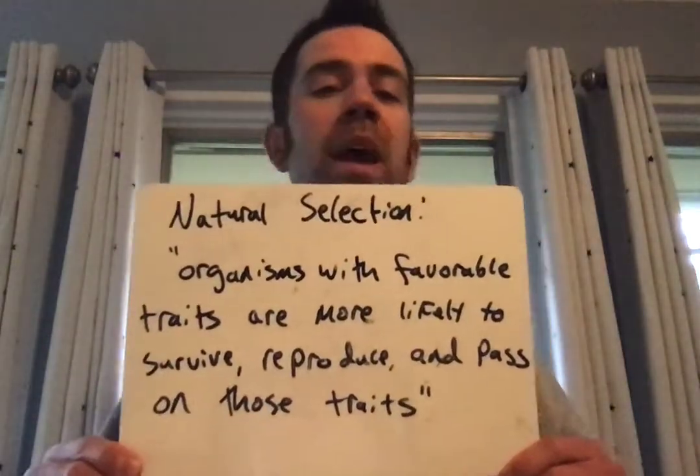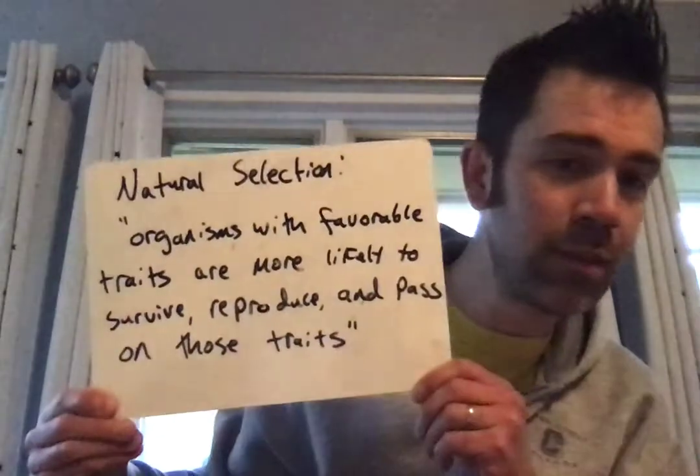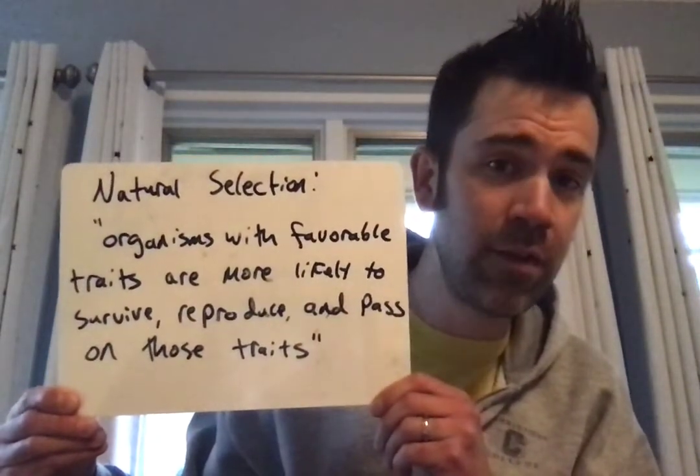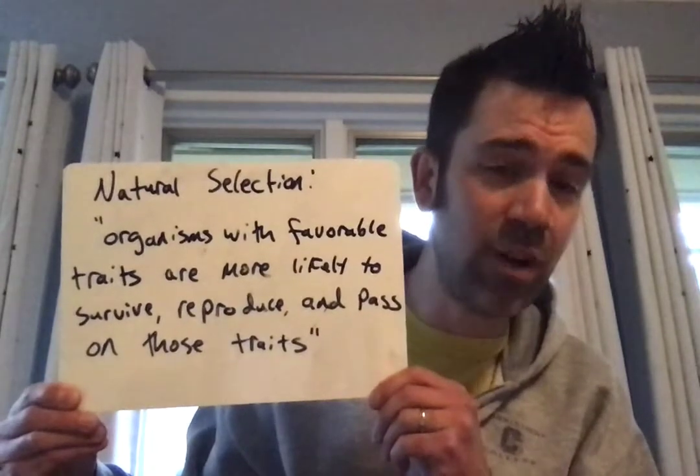And his theory of natural selection basically stated that organisms with favorable traits are more likely to survive, reproduce, and pass on those traits. Right? Again, organisms with favorable traits, so something that benefits them.